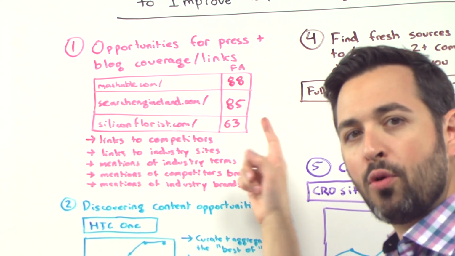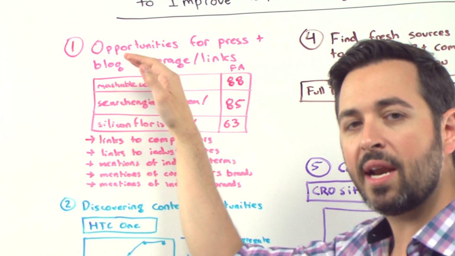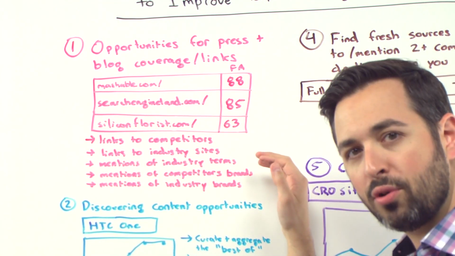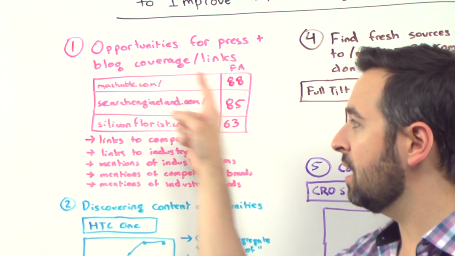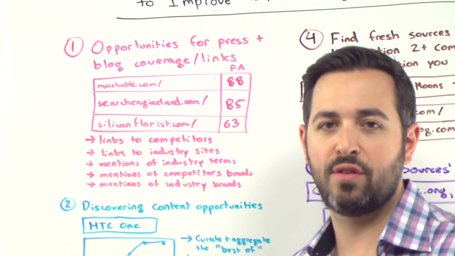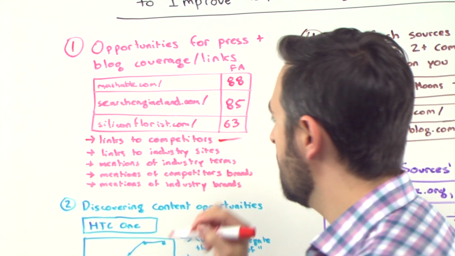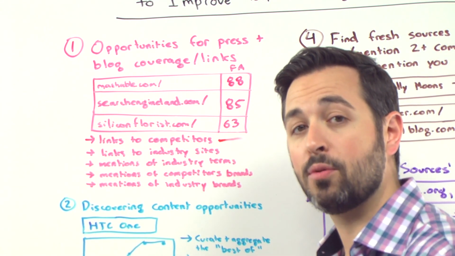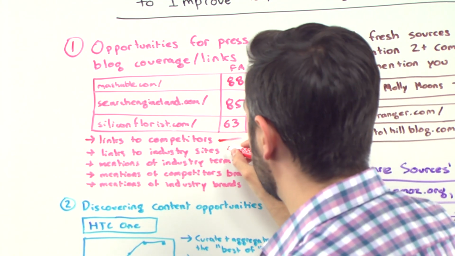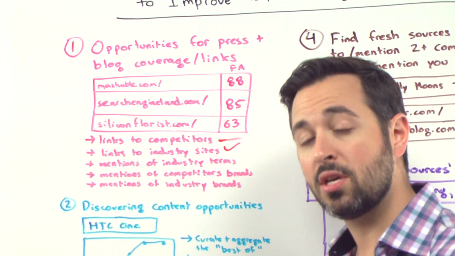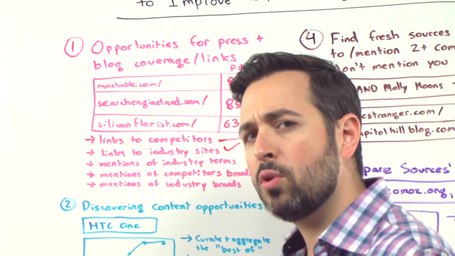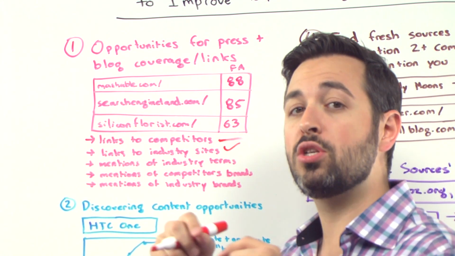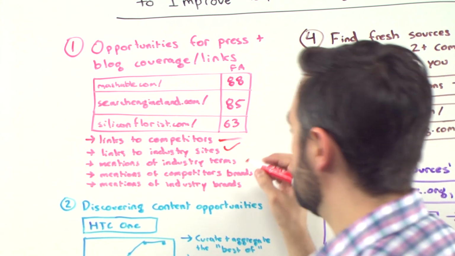So when I perform a search inside Fresh Web Explorer, I'm getting a list of the URLs, right, and the domains that they're on, along with a feed authority score, and I can get all sorts of information, right? I can plug in my competitors and see links, who's pointing to my competitors' sites. Perhaps those are opportunities for me to get a press mention or a link. I can see links to industry sites. So for example, it may not be a competitor, but anyone who's doing coverage in my space is probably interesting for me to potentially reach out to, build a relationship with.